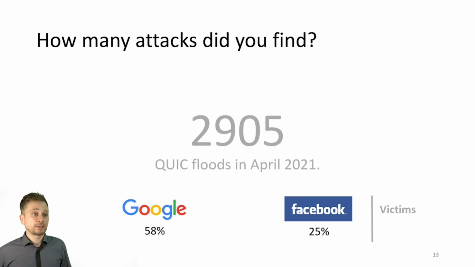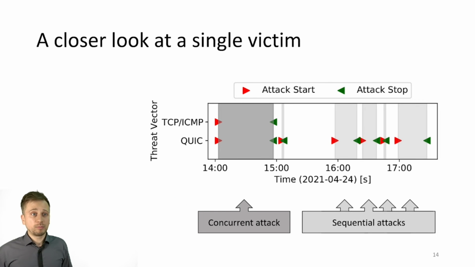We also looked at single victims in detail. So this plot shows backscatter DoS events for a single victim server. We see roughly 4 hours, and we highlight here when a TCP or a QUIC attack start and stop. That's the red and the green triangle. And between 2 and 3 p.m. we observe a multi-vector attack. This means that the attack consists of at least 2 attack traffic types. Here we see a concurrent TCP SYN flood and a QUIC initial flood. Then later we find multiple QUIC attacks which happen after the TCP attack or in sequence, and that's why we call them sequential attacks.